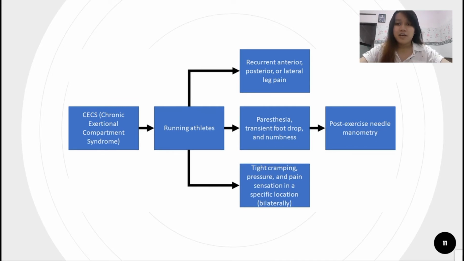CECS patients usually feel tight cramping, pressure, or pain in a specific location or compartment. Paresthesia, transient foot drop, and numbness are neurological symptoms associated with CECS. Post-exercise needle manometry is suggested for confirming the diagnosis if the symptoms are consistent with CECS.